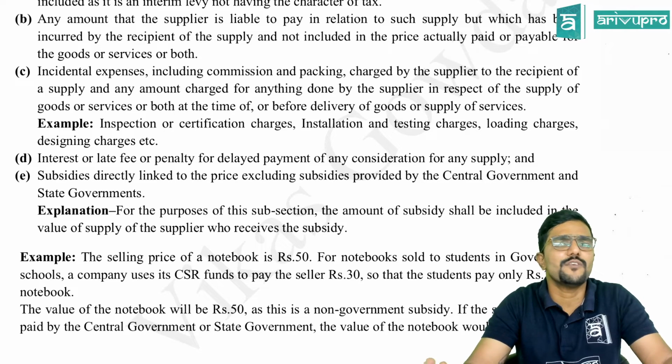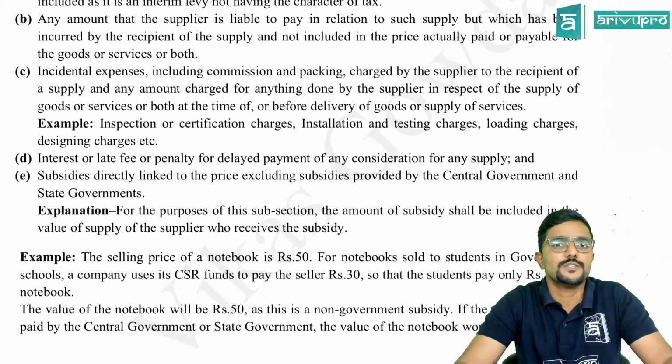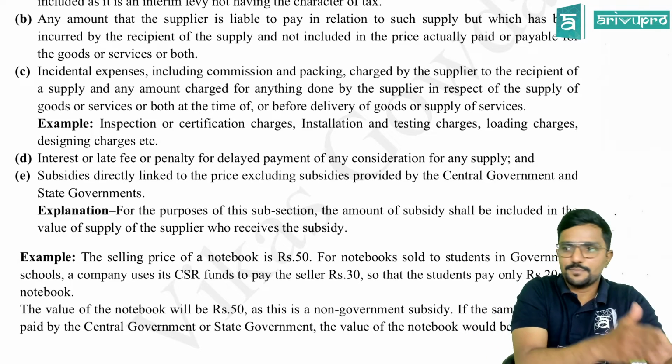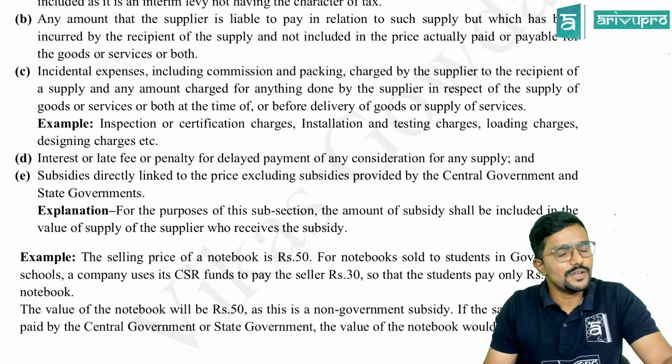For example, I gave you packing expenses, packing charges. Similarly, assume supplier is arranging for the transportation of goods from supplier's place to recipient's place, for which supplier is charging 25,000 to the recipient. So should it be added to the value of supply? Yes, it has to be added.